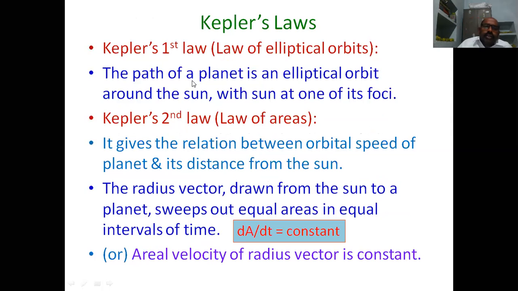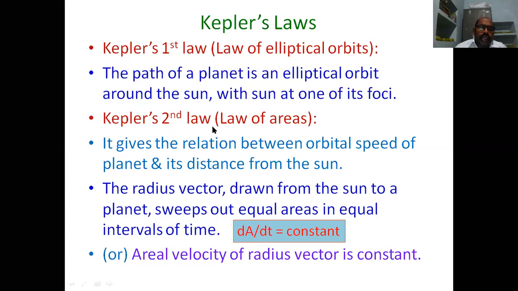Now Kepler's laws. Kepler's first law. This law is also called the law of elliptical orbits. This law tells about the shape of the orbit of the planet. According to this law, the path of a planet is an elliptical orbit around the sun, with the sun at one of its foci. We will see this in the next slide with a good animation.